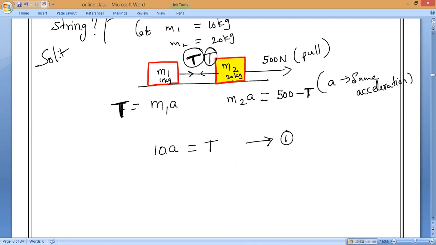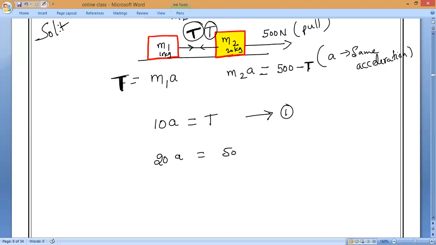Now for M1, 10 into A, 10A, is equal to T, equation 1. Now for M2, 20A is equal to 500 minus T. This is equation 2. Any doubt till here? Is it clear?